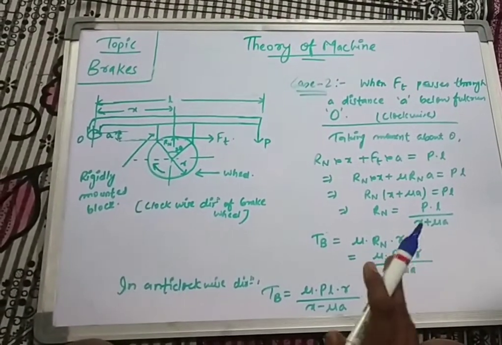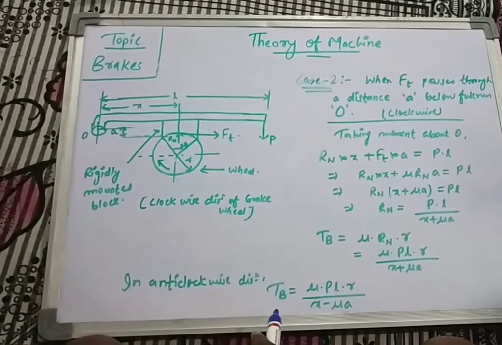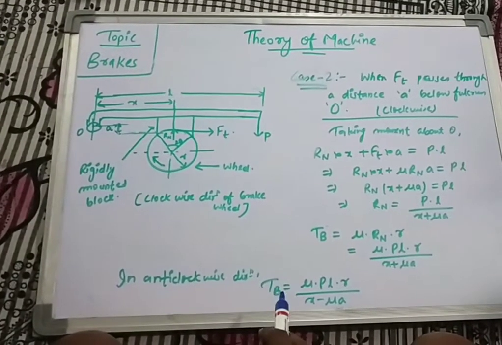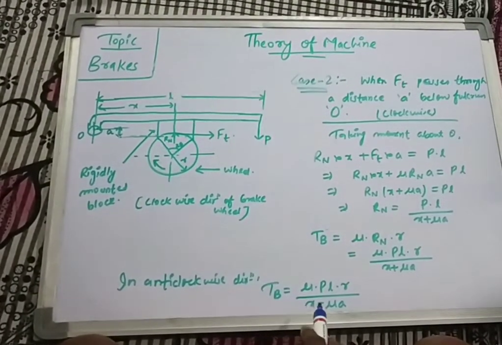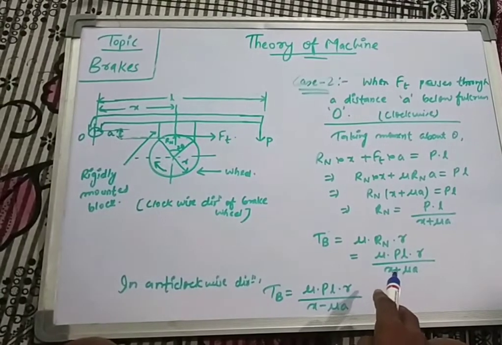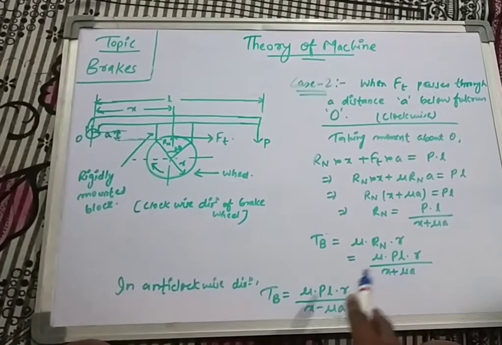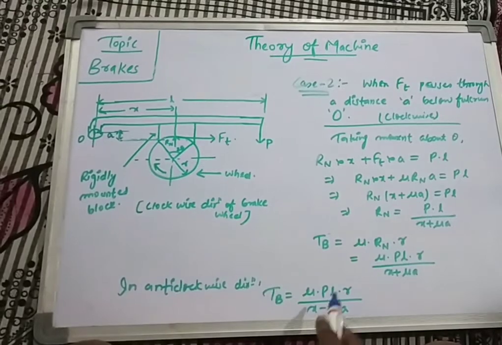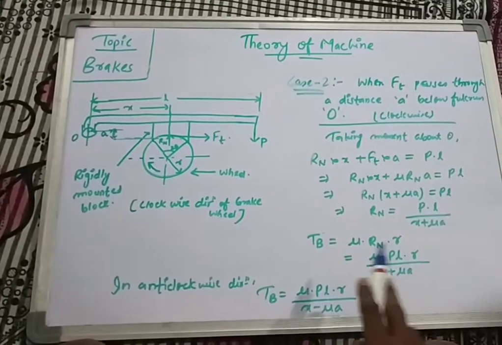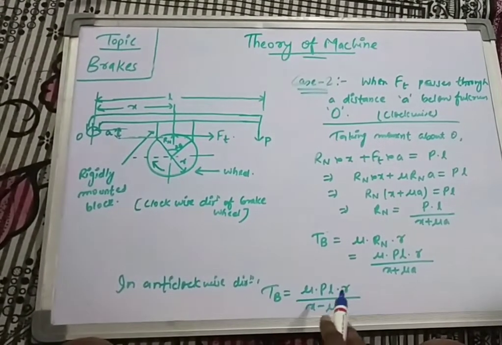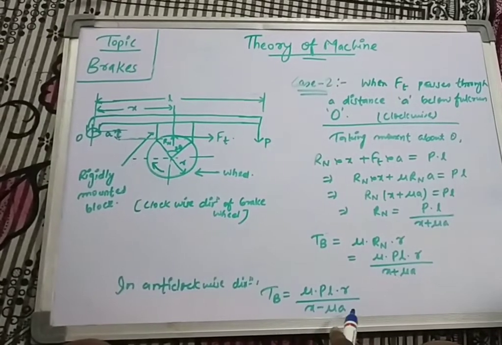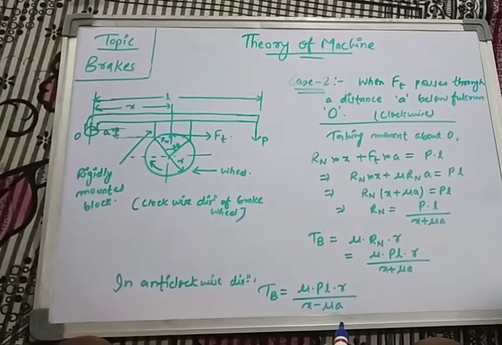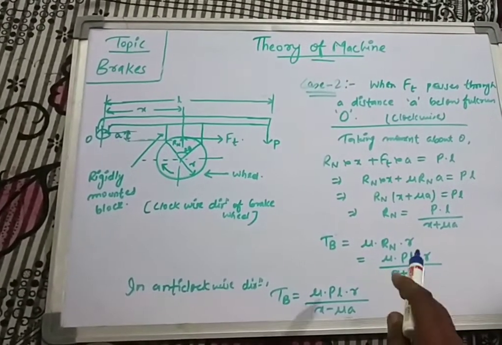If we consider the anti-clockwise direction, then there will be a certain simple change in the formula of braking torque. In case of the plus sign, we have to put a negative sign, otherwise all the other things will be the same, that will be mu into P L into R by x plus mu a, or in this case we will write it as x minus mu a. So why do we write plus here and minus here?